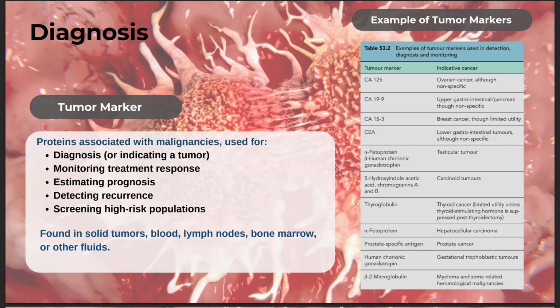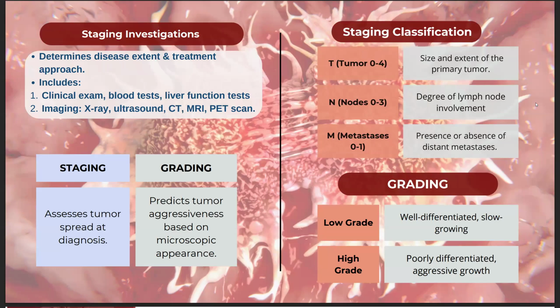So these are examples of tumor markers and their indication kung saan na-detect ang mga tumors. Another essential aspect of diagnosis is tumor staging and grading, which helps na mag-guide sa prognosis and treatment planning.